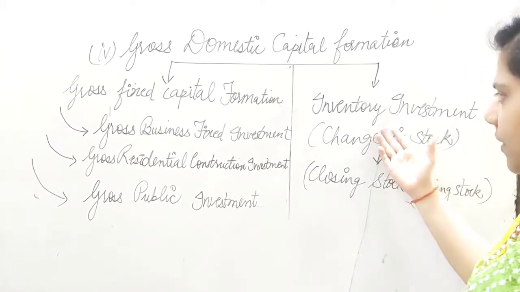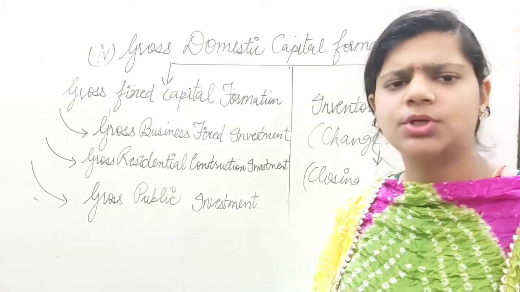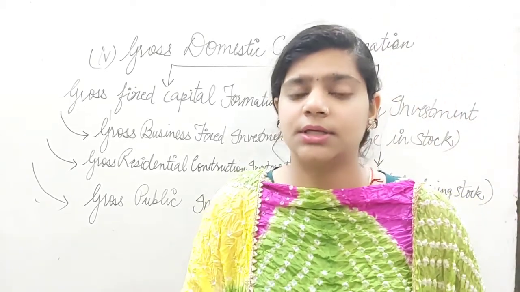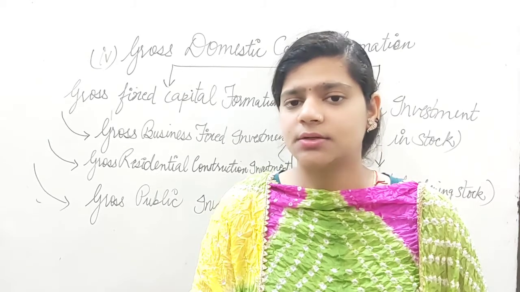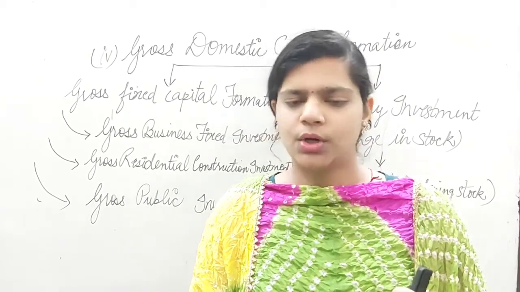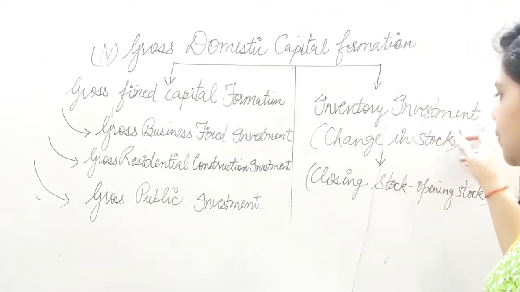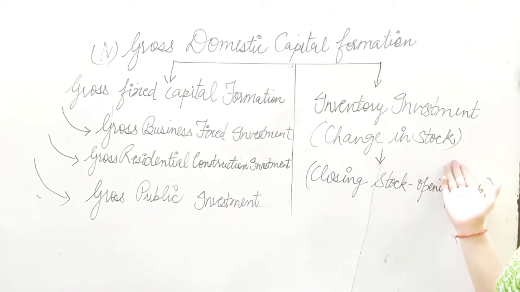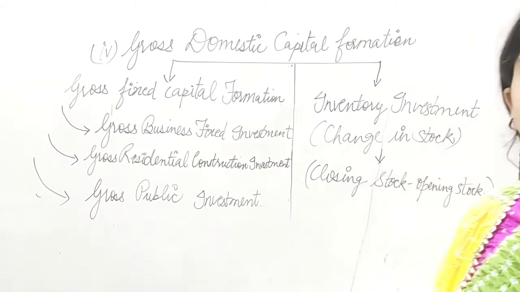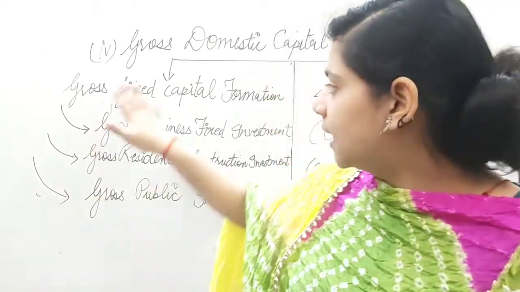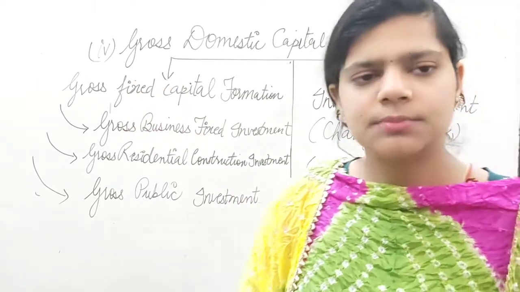I think you are aware of what inventory investment or change in stock is. You have already done the same in the value added method as well. Change in stock is equal to closing stock minus opening stock, right? That means inventory investment can also be said as change in stock, and the formula will be closing stock minus opening stock.